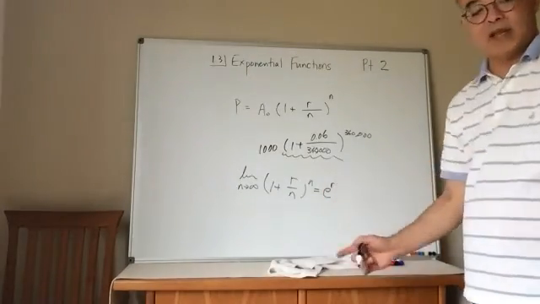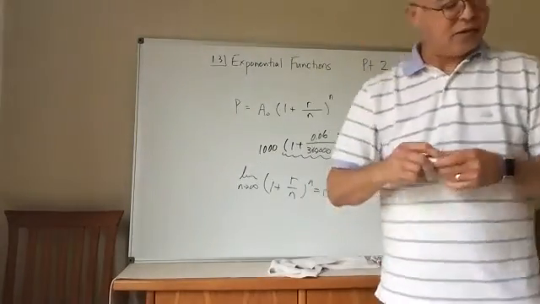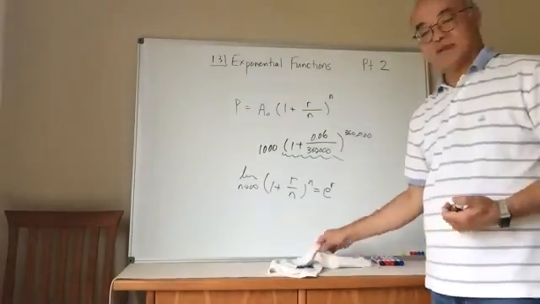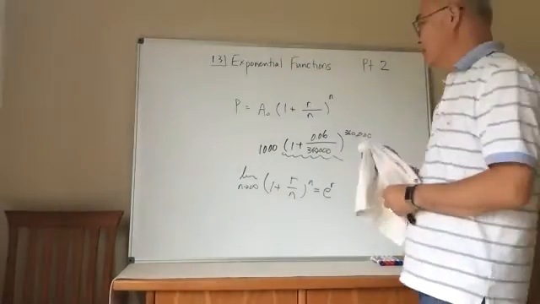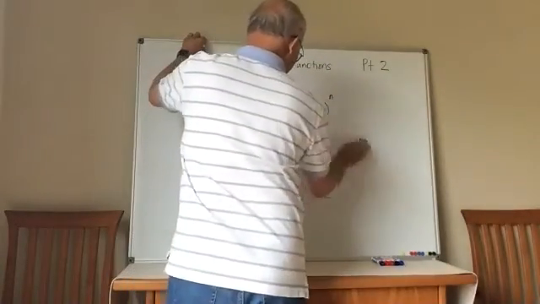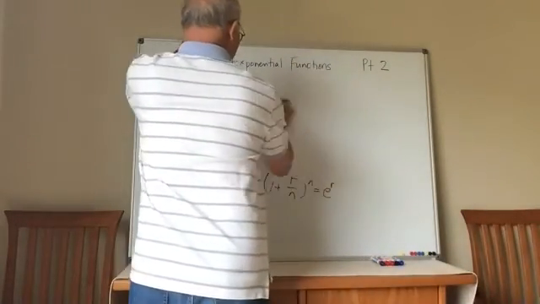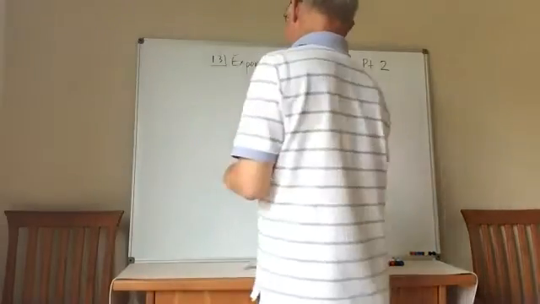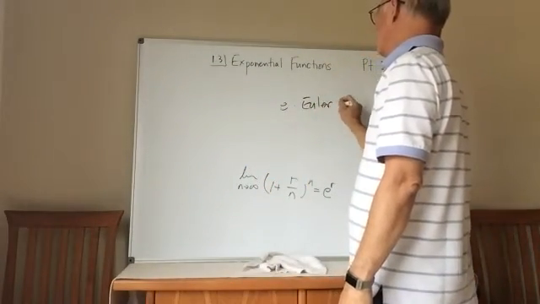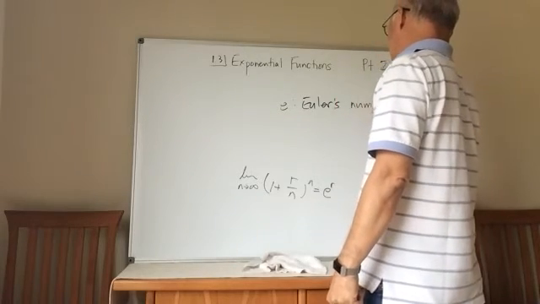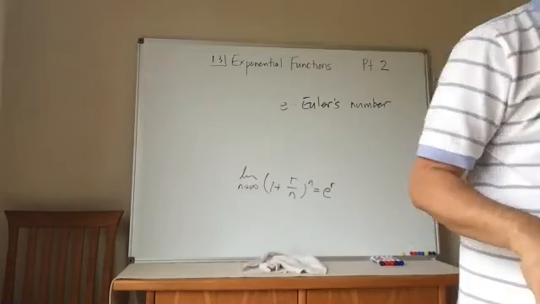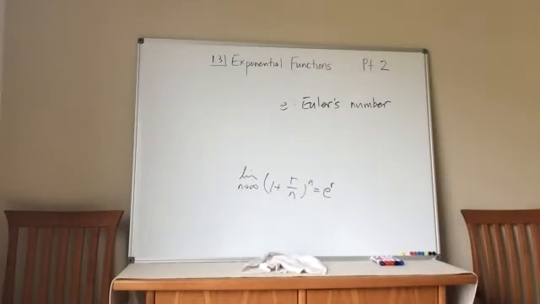So can anybody tell me anything about e? What is e? Why is it called e? Does anybody know? Didn't we have this discussion? It's called e because it is Euler's number. How do I pronounce this, Sam?